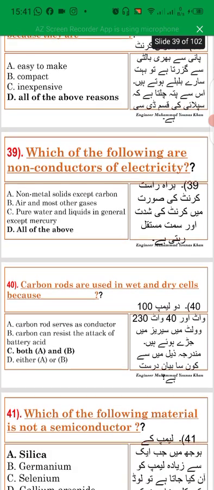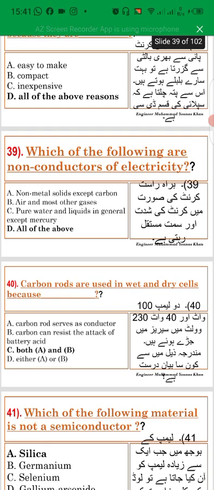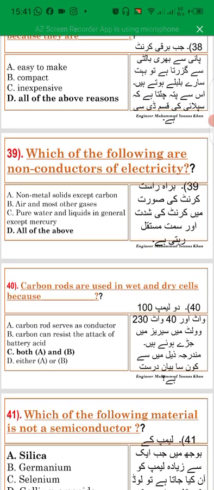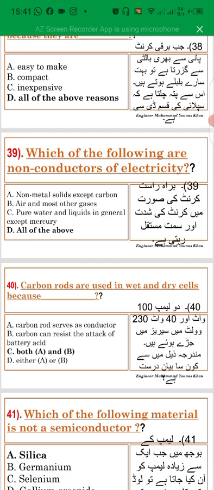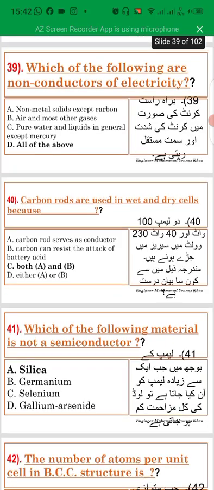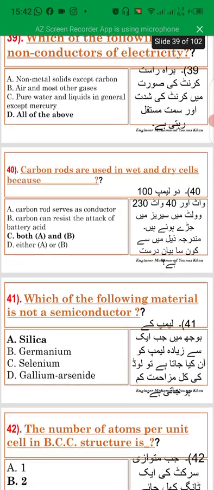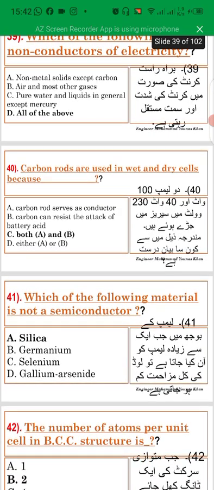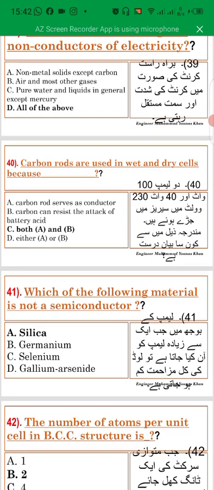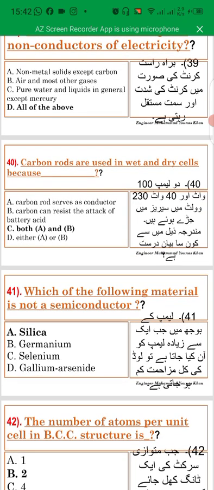Which of the following are the non-conductors of electricity? Non-metal solids except carbon, air and most other gases, pure water and liquids in general except mercury. Carbon rods are used in wet and dry cells because the carbon rod serves as a conductor. Carbon can resist the attack of battery acid.